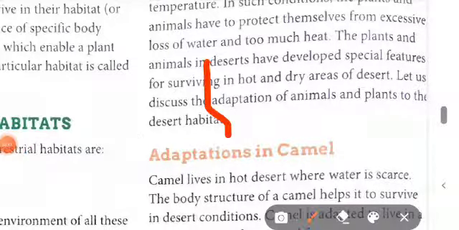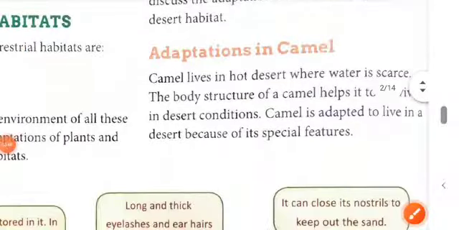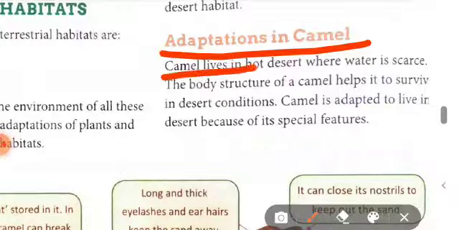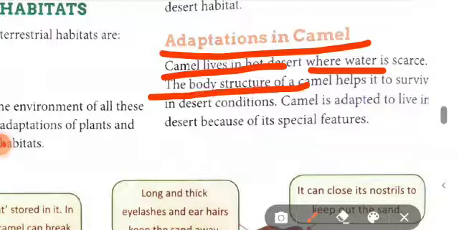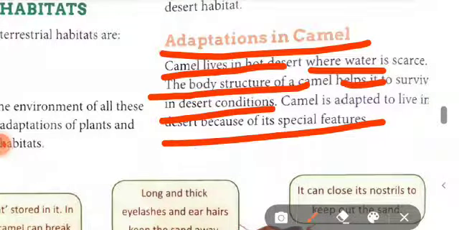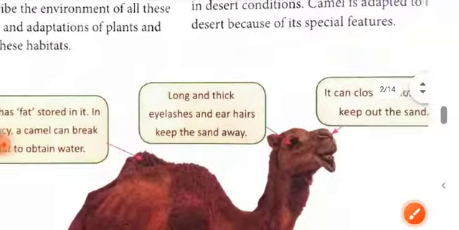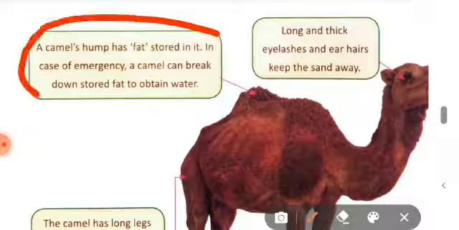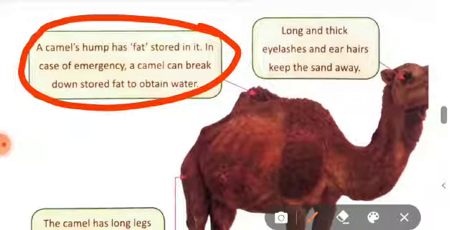Adaptation in camels in desert habitats. We will study here the adaptation in camels. You know that a camel lives in the hot desert where water is scarce. The body structure of a camel helps it to survive in desert conditions. A camel is adapted to live in the desert because it has some special features. A camel's hump has fat stored in it, and in case of emergency a camel can break down the stored fat to obtain water.